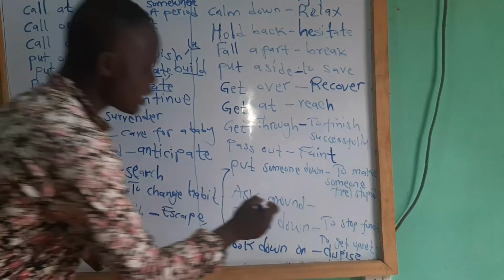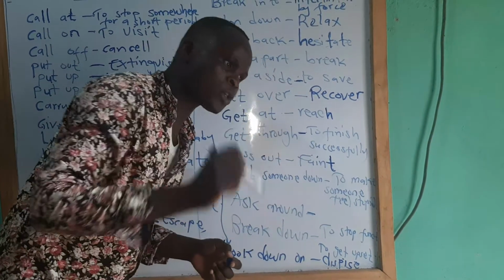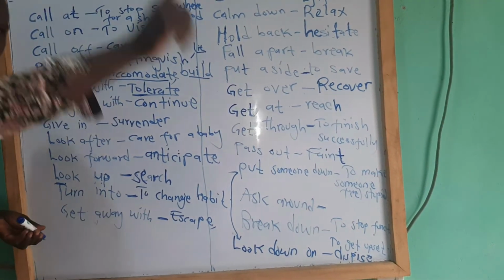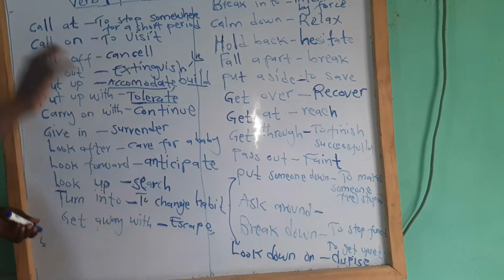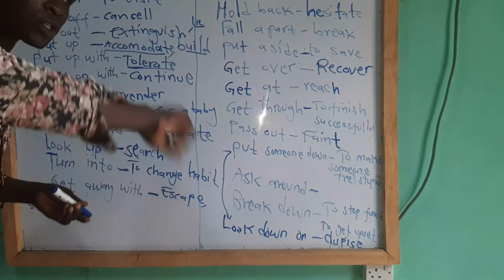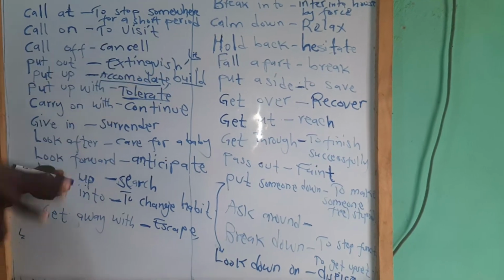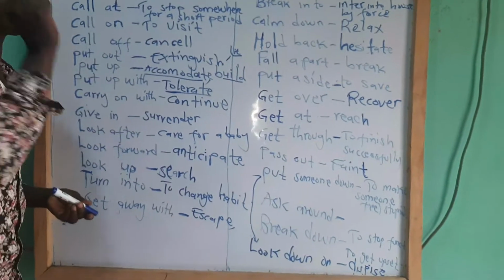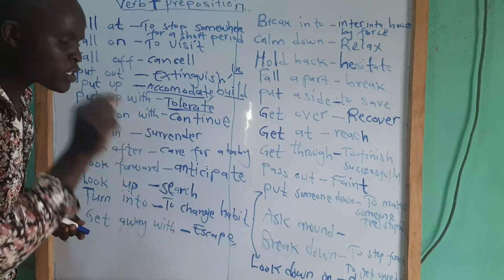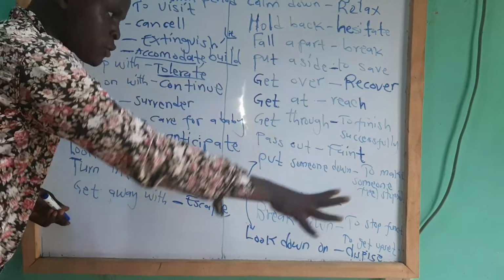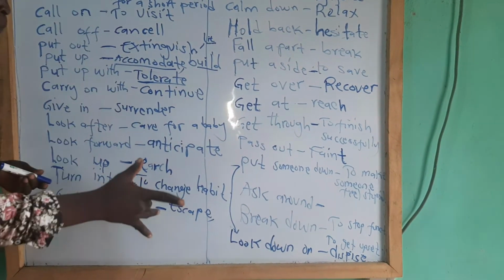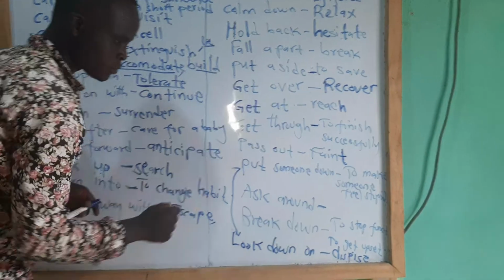Ask around. Ask around is to ask the same question to very many people. If it is question number 1, you ask person A, person B, person C, very many people. You ask them, what is 1 times 1? You go to another person, what is 1 times 1? The same question. You ask many people, and you say, I was asking around. You go to each person, not at the same time, same question, another person, same question. You say you ask that question around.